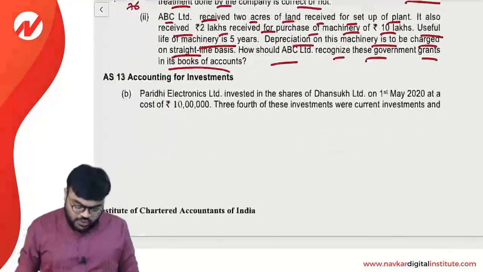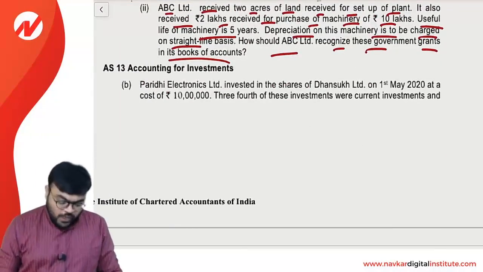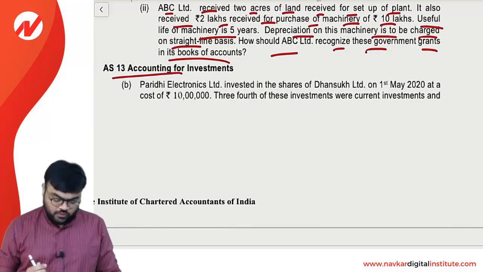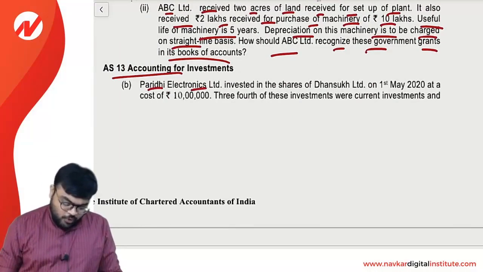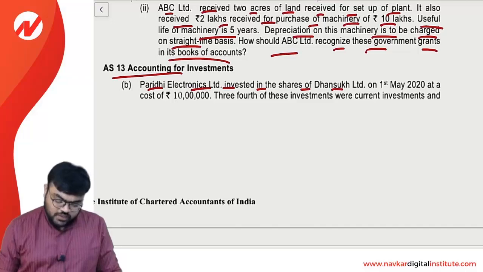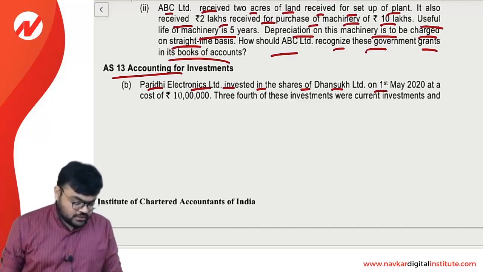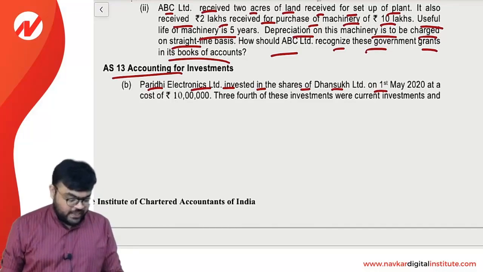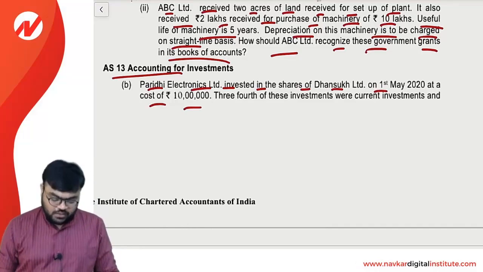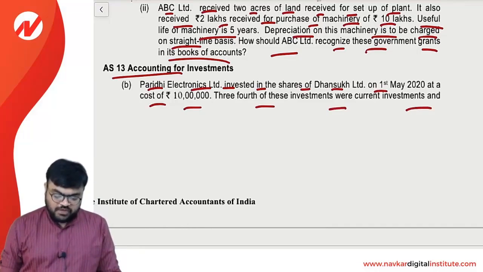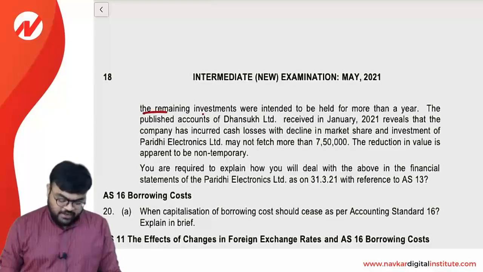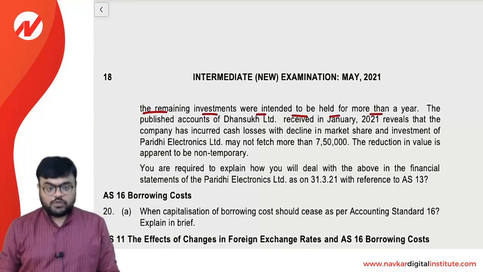Now let's start question number 19B, which is related to accounting standard 13. First of all, I am reading the question. Paridhi Electronics Limited invested in the shares of Dhansukh Limited on 1st May 2020 at a cost of rupees 10 lakh. 3/4 of this investment was a current investment, and the remaining investment was intended to be held for more than a year.